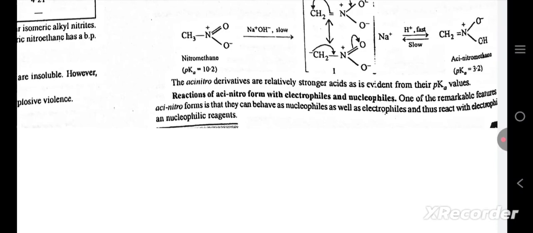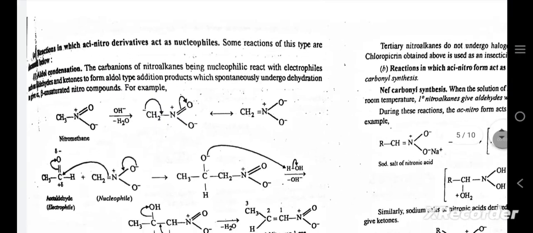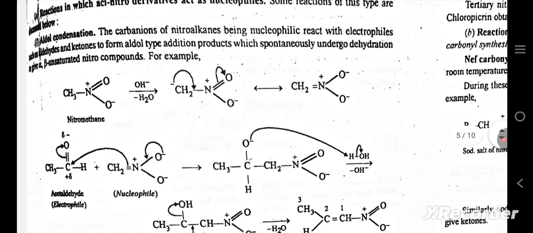Reactions of acinitro form with electrophiles and nucleophiles. One of the remarkable features of acinitro forms is that they can behave as nucleophiles as well as electrophiles and thus react with electrophilic and nucleophilic reagents. Reactions in which acinitro derivatives act as nucleophiles. Some reactions of this type are discussed below.